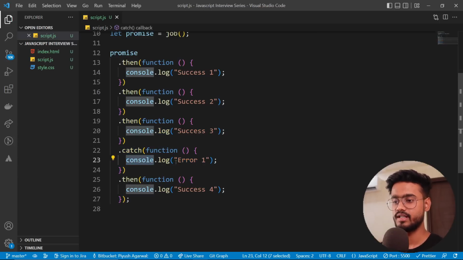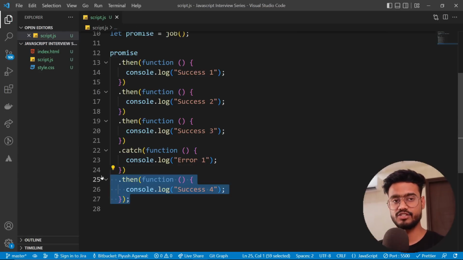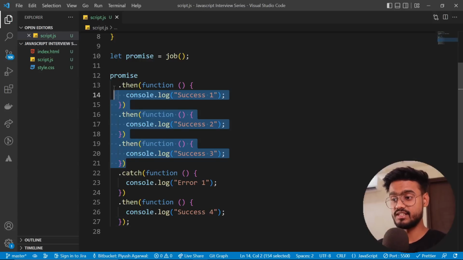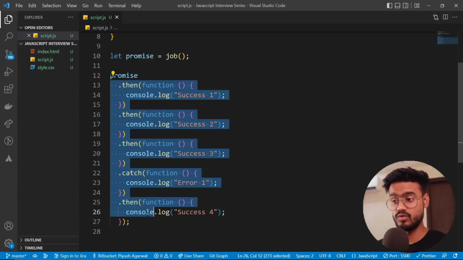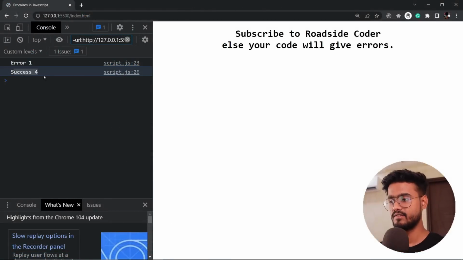So this should print error 1, and then it will print success 4 because there is this .then attached to it. A lot of people who didn't know what promise chaining is might get confused with such a syntax and might not know what to do. But it's simple. We're just gonna do .catch, and whatever the result is, since in this case we are not returning anything, we're just gonna go inside this .then block and print success 4. Okay, cool. So let's see. Yep, error 1, success 4.